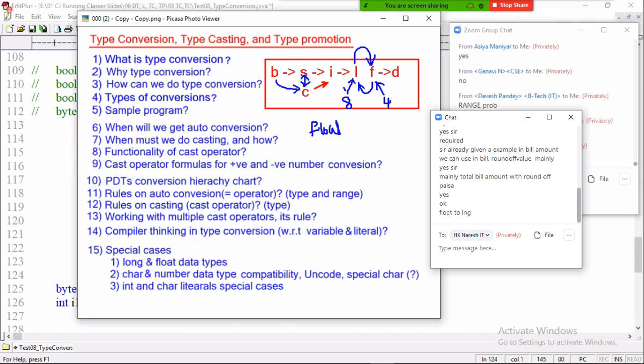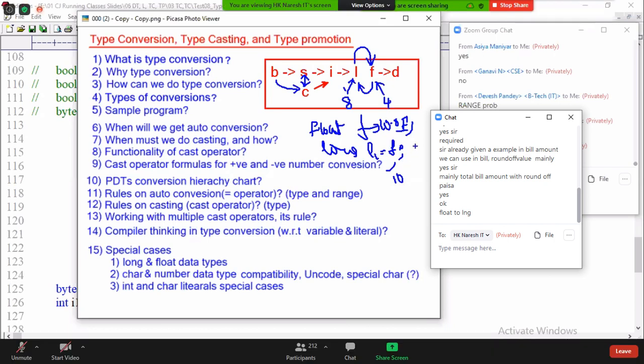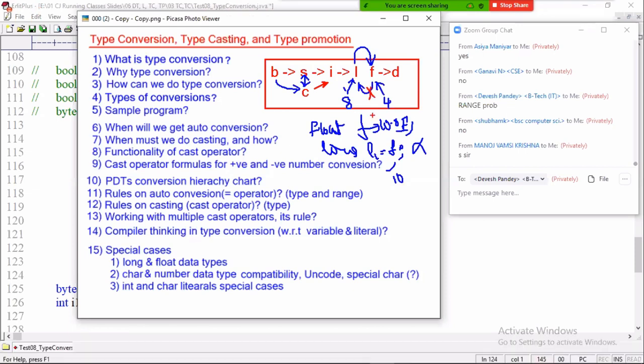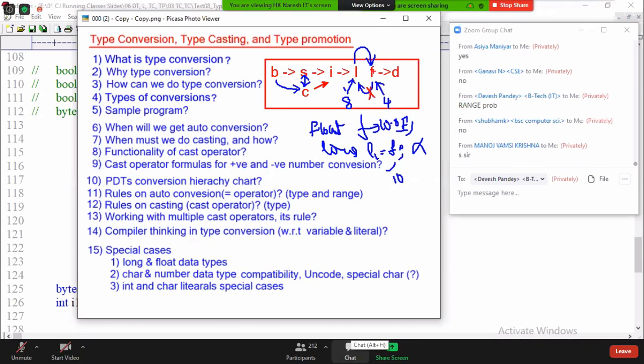Float f1 equal to 10.0f. If I write long L1 equal to f, the 0.0f is removed, then only 10 comes out. Will the compiler do implicit casting? No, because of value loss, the compiler throws an error. So float you cannot assign to long. Khatam.